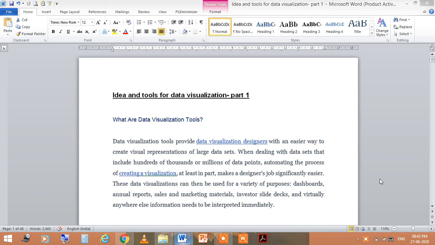Today I am going to take the lecture on the subject Introduction to Data Science. In this session, I am talking about the ideas and tools for data visualization, part 1. What are data visualization tools? Data visualization tools provide techniques that create visual representations in an easy way.